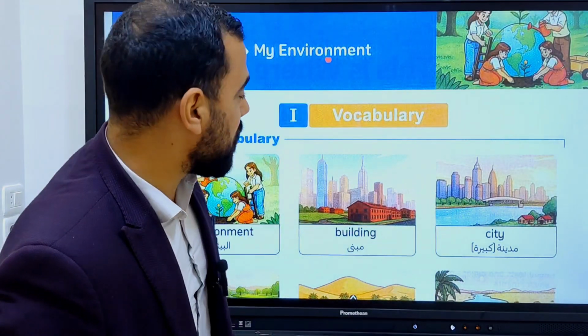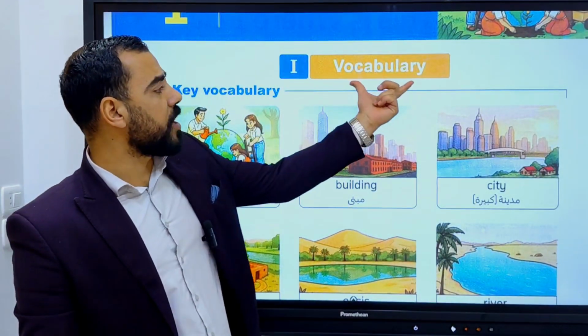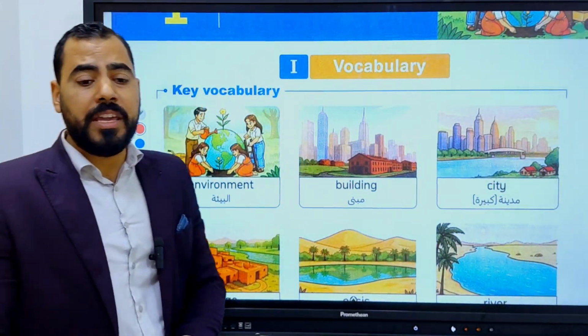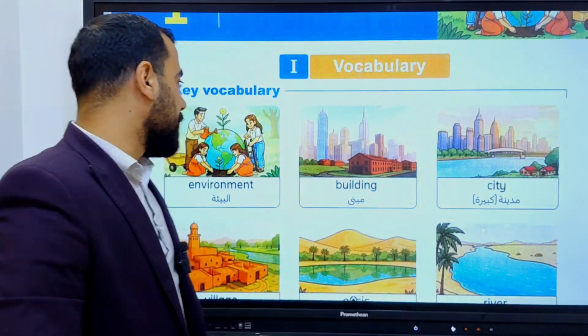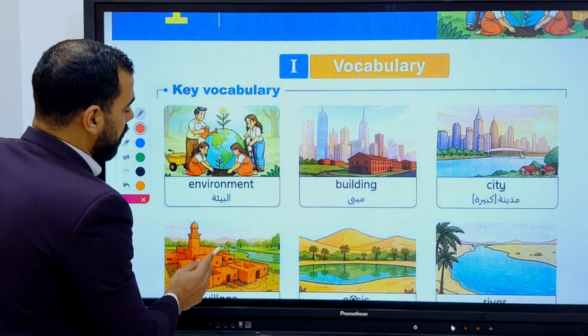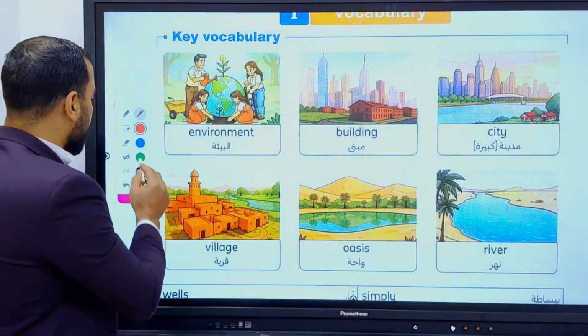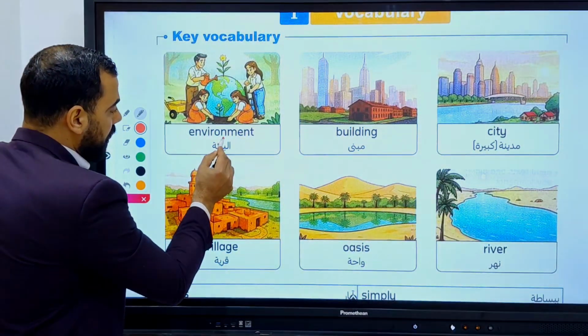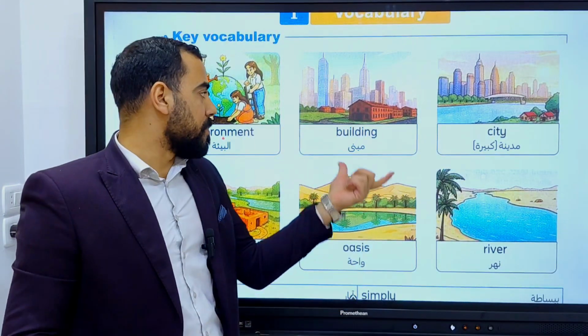Okay, so let's read the vocabulary together. Number 1, key vocabulary. Key vocabulary is the most important vocabulary in this lesson. Let's read it together. Environment. We have agreed that this letter is silent. Environment. Thank you. Repeat after me.